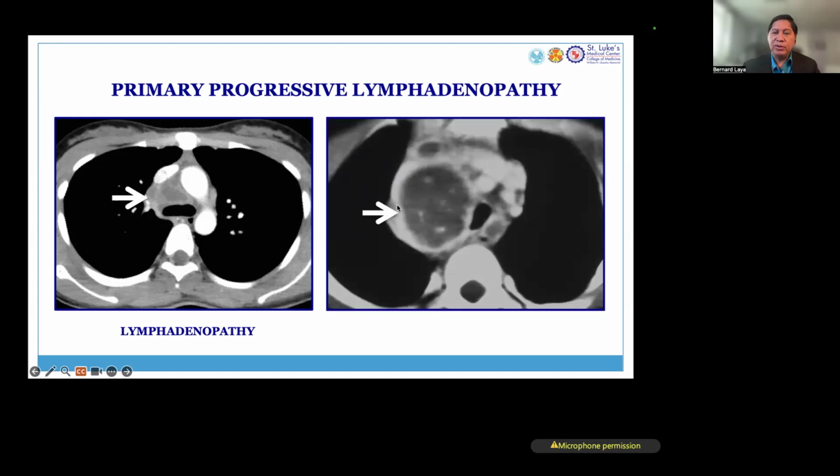Another example, large lymph nodes on the mediastinum. Notice what it does to the trachea. It does collapse and efface the trachea. So this is an important finding that needs to be mentioned in the interpretation of the imaging study.